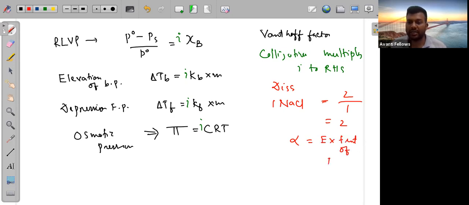So Karthik, for details you can go through the notes. I have already sent the notes about the Van't Hoff factor. If you are not getting the points, you can ask me again, no issue. But go through those notes, you will get the idea.